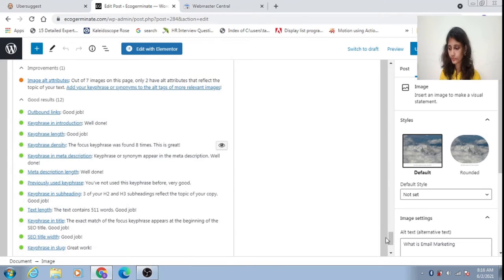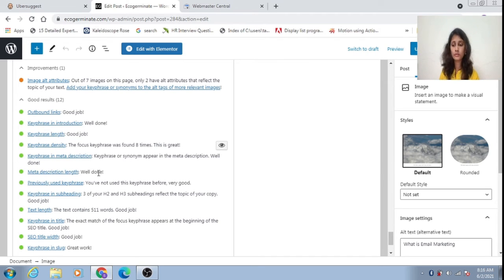And then key phrase density. The focus key phrase was found 8 times. I have used the keyword 8 times in my blog, so that's a great number. I've used the key phrase in the meta description as well.